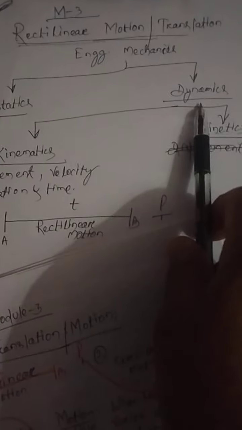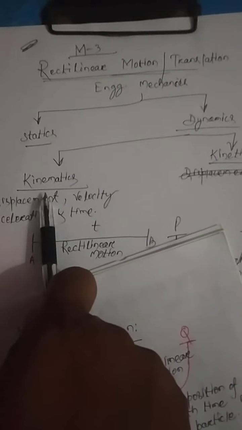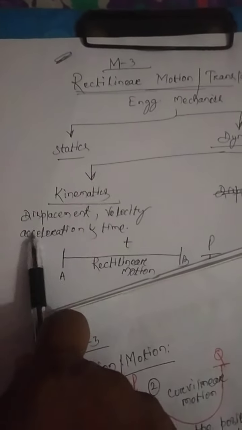Then we come to the dynamics part. Dynamics means if the body is in motion, that comes under engineering dynamics. This dynamics is again classified into two types: one is kinematics, another is kinetics. Kinematics means the body is in motion, but here we are not considering the cause of motion. We only consider displacement, velocity, acceleration, etc.